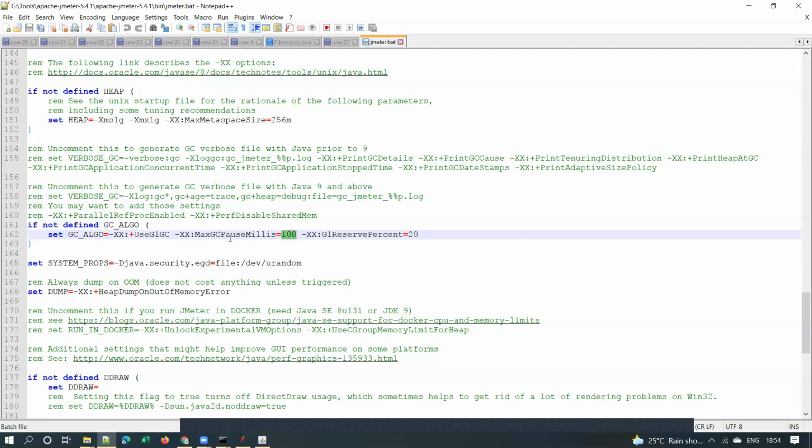We are defining a threshold limit on that GC time, right? So this is the advantage that we get with G1GC.